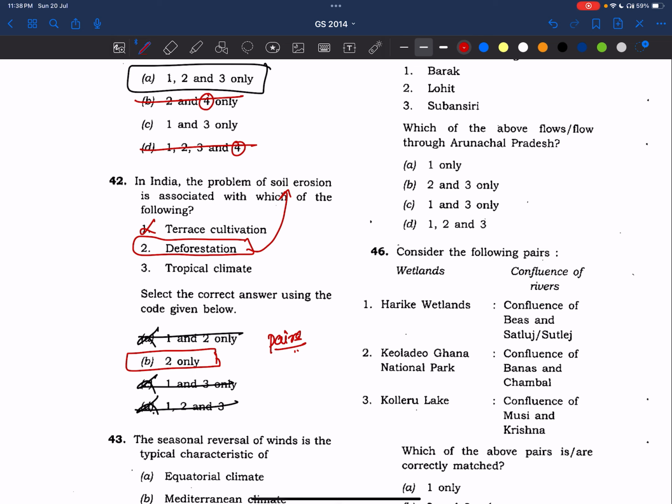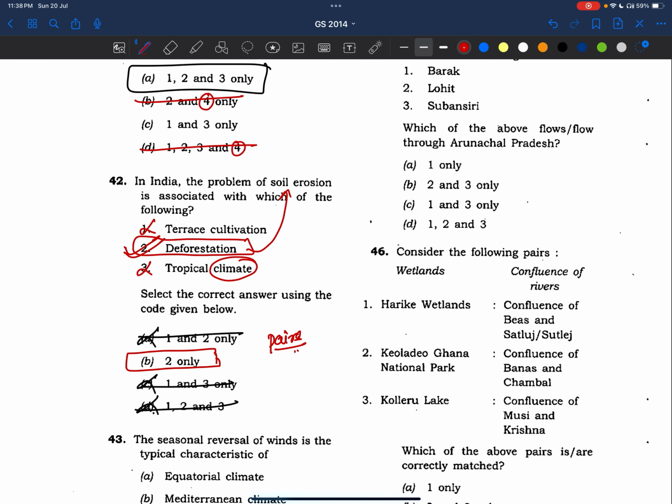We have seen. So climate has its role. Maybe tropical climate aggravates the situation because of soil runoff and heavy rains, right? But the main problem is deforestation. Yes, climate has its role, but all sorts of climates equally contribute to soil erosion.